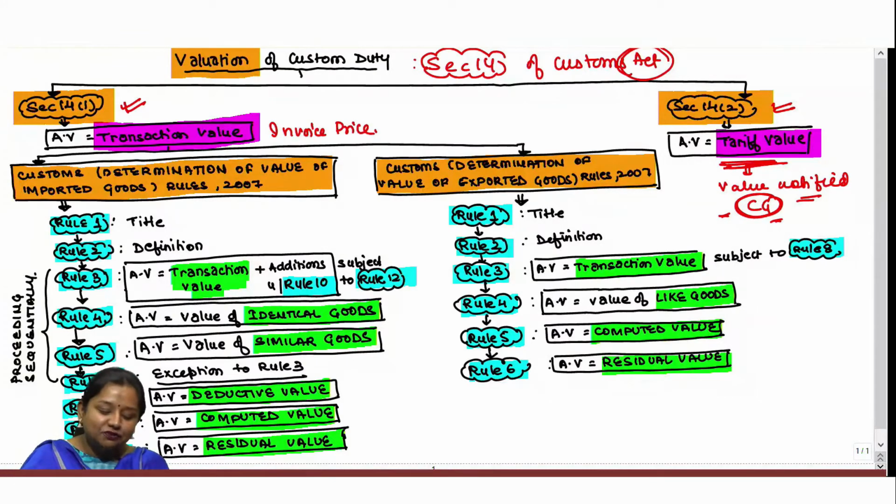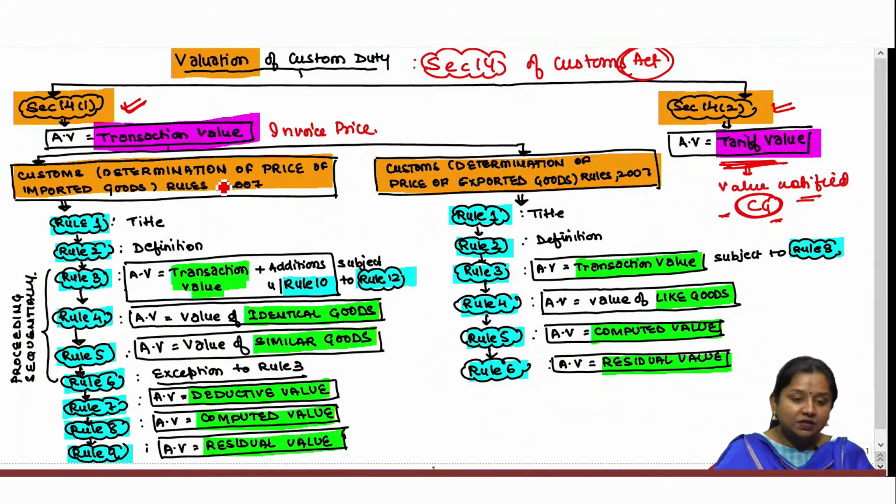However, if government has not notified any tariff value for an article, then its valuation shall be done under section 14(1), wherein central government has been empowered to draft proper laws for determining assessable value under different scenarios. And on the basis of the power given under section 14 subsection 1, central government has drafted two sets of rules. One set of rules talks about customs determination of price of imported goods.